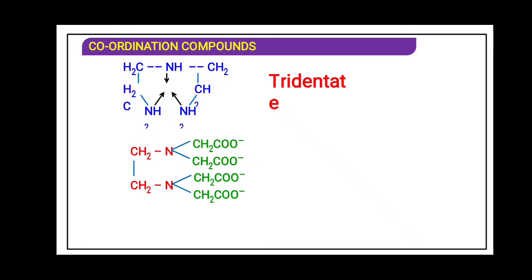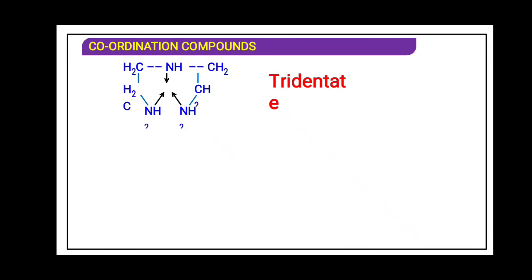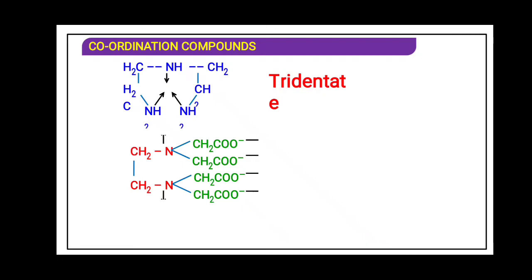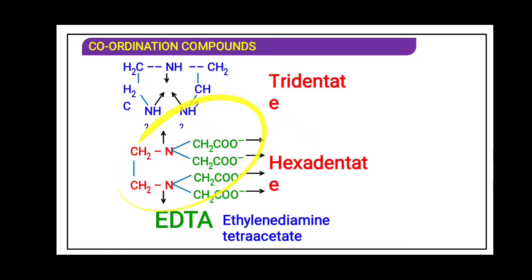In this complex we have 4 oxygens with minus charge, O minus, O minus, O minus, O minus, and 2 nitrogens. So they are 6, that is a hexadentate ligand. This compound is said to be EDTA, that is ethylene diamine tetraacetate, because all are minus. If there is a hydrogen at the minus place, it will be ethylene diamine tetraacetic acid. This is diethylene triamine.